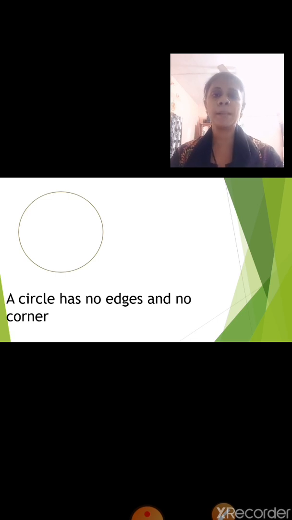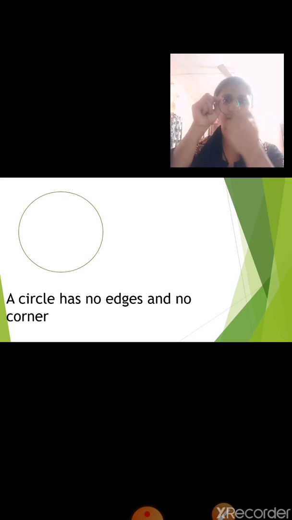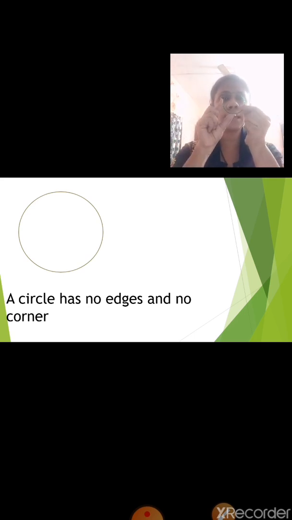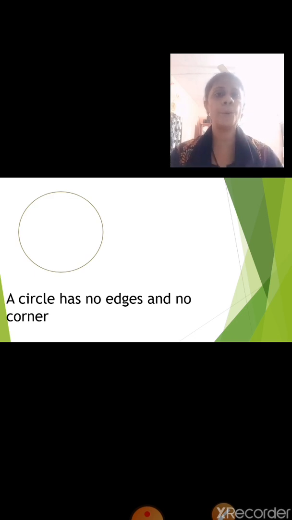Now, which shape is this? Yes, it is a circle. Now, in a circle, can you see any edges or any corners? No. Which shape is this? Yes, it is a circle. Can you see any edges or any corners? No, because a circle has no edges and no corners. No edges and no corners means a circle has 0 edges and 0 corners.